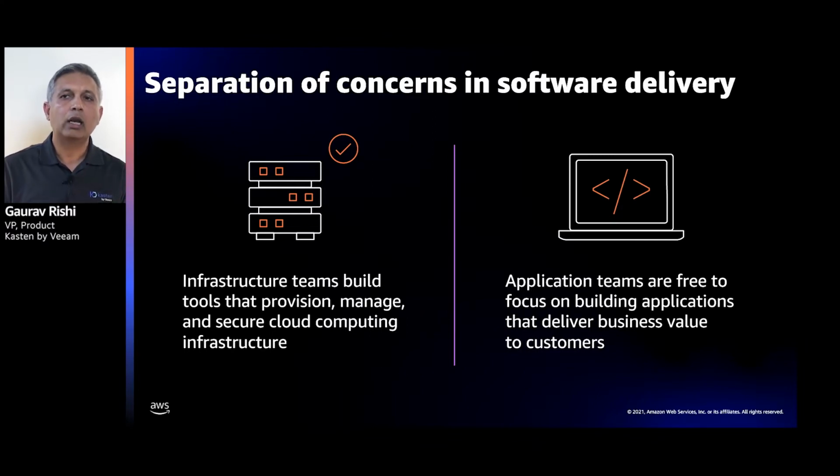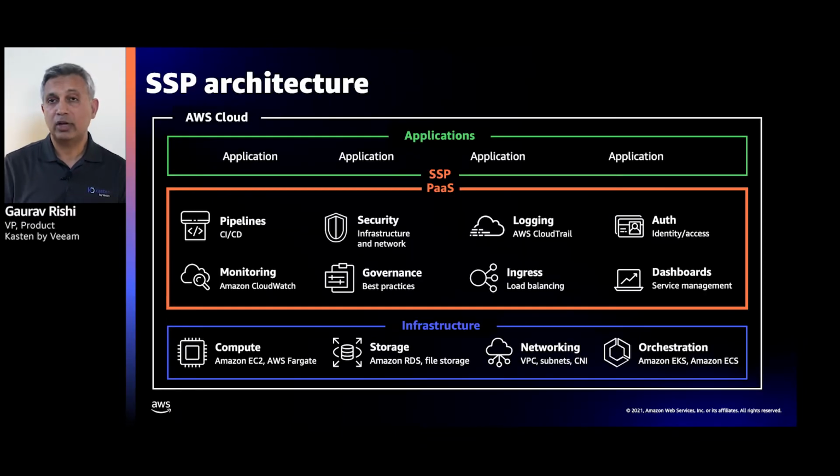But let me dig in a little bit more. This is the shared services platform architecture that Amazon has gone ahead and shared. What this allows you to do is create a common platform that can be used by multiple applications. So if you look at the stack, you've got the compute, networking, storage, and then increasingly Kubernetes as your orchestration layer, whether it's EKS on the cloud or EKS Anywhere on premises, that provides the movement of workloads across physical nodes and clusters, and now even locations.